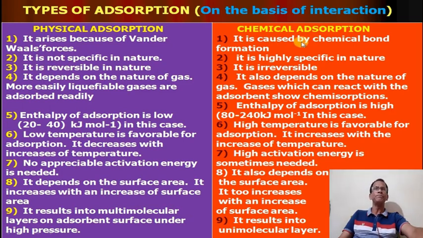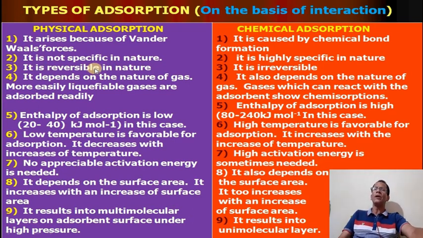But in chemical adsorption, the force is a true chemical bond between the adsorbate and adsorbent. Physical adsorption is not specific in nature, but chemical adsorption is specific, because a particular particle will be chemically adsorbed on the surface.